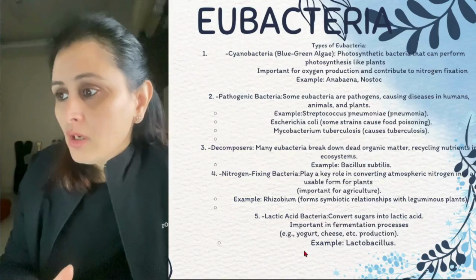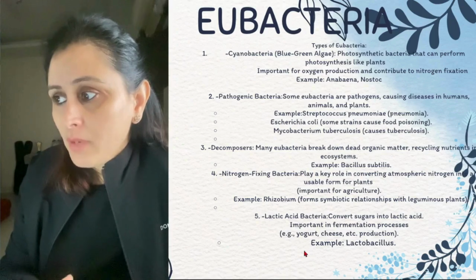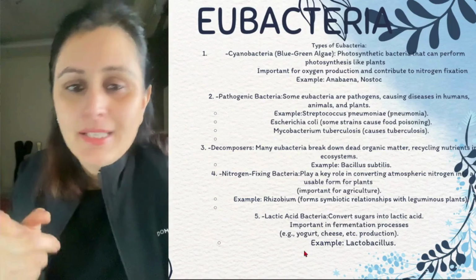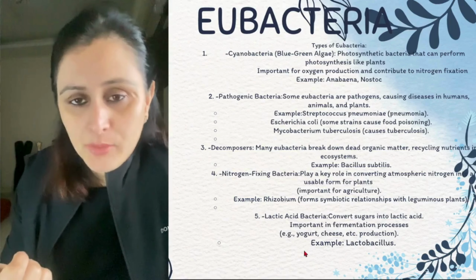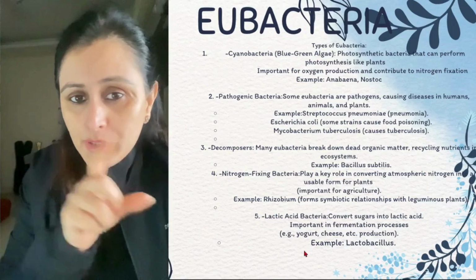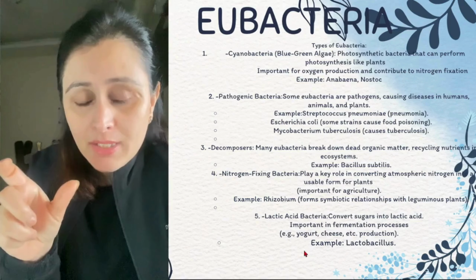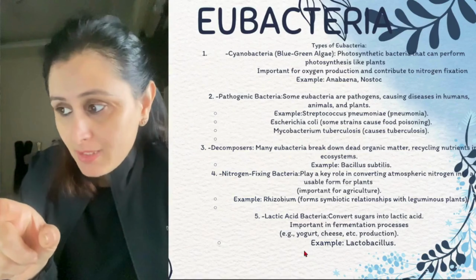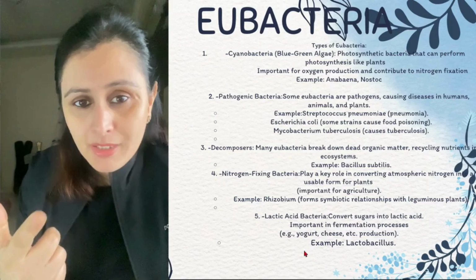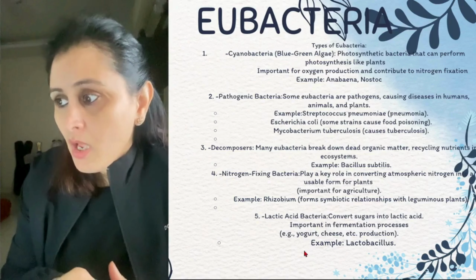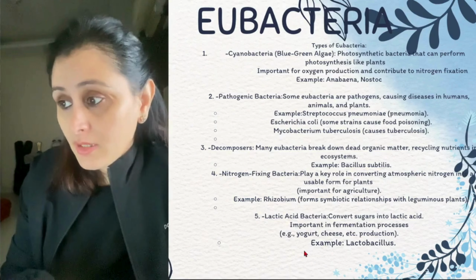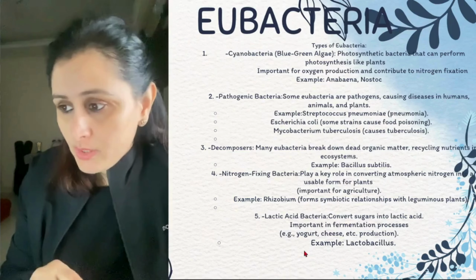and Nostoc. Pathogenic bacteria: some eubacteria are pathogenic, causing disease. Pathogens जहाँ पर भी term आता है उसका मतलब है they are the disease causing bacteria. So जैसे कि a few examples are mentioned over here. Streptococcus pneumoniae. Pneumoniae is a word coming from pneumonia. E. coli causes food poisoning, stomach upset होता है तो generally E. coli is responsible. Mycobacterium tuberculosis is responsible for TB, the disease tuberculosis, right?